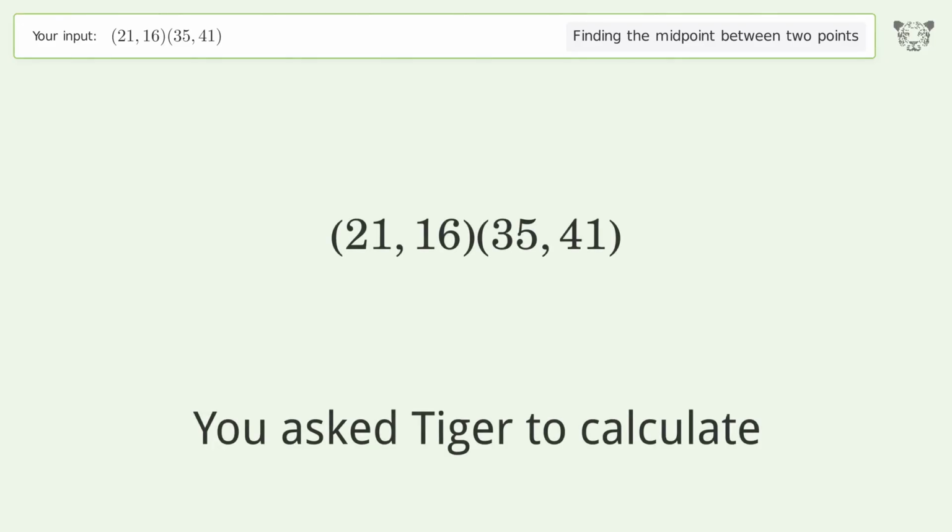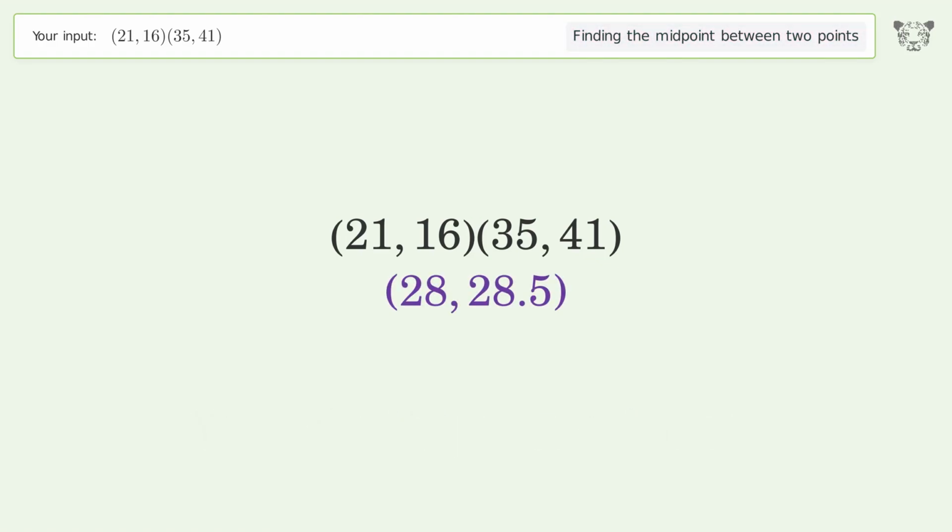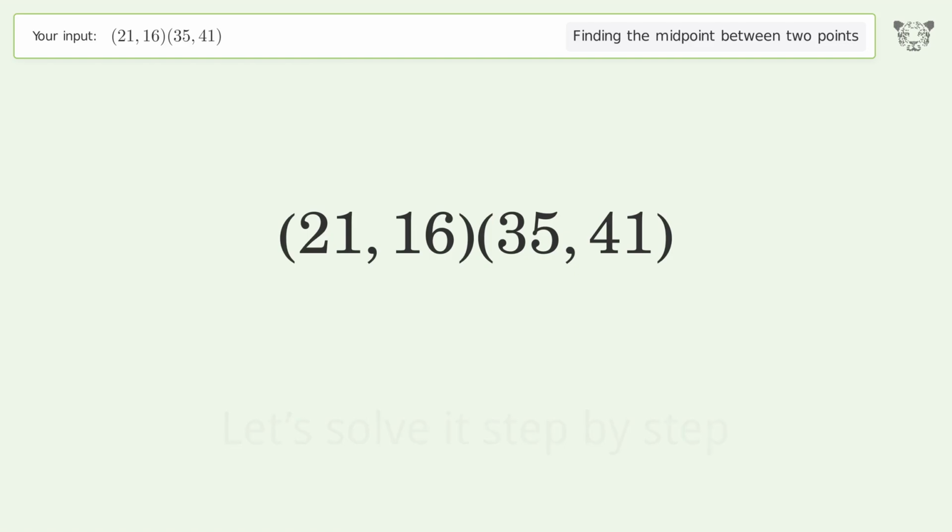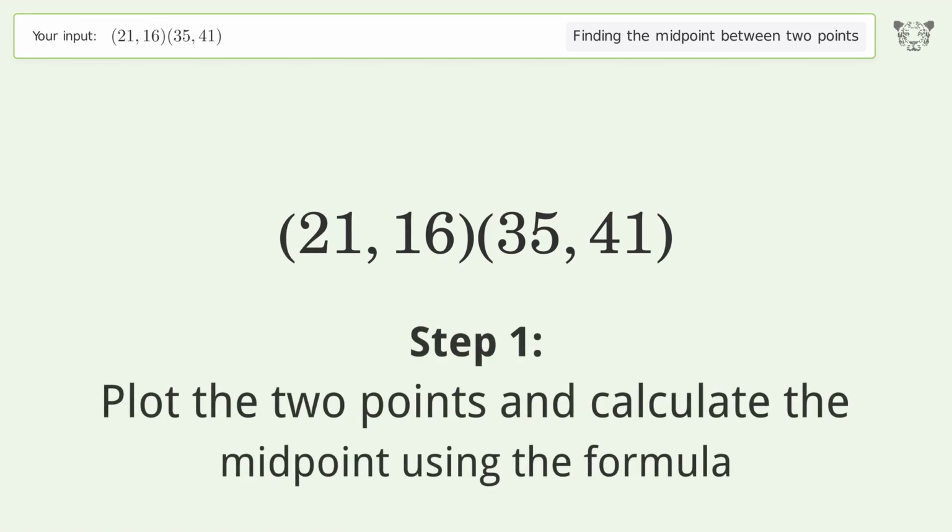You ask Tiger to calculate. This deals with finding the midpoint between 2 points. The midpoint between the 2 points is 28.5. Let's solve it step by step. Plot the 2 points and calculate the midpoint using the formula.